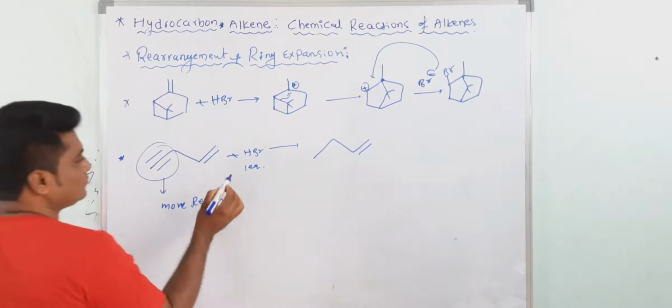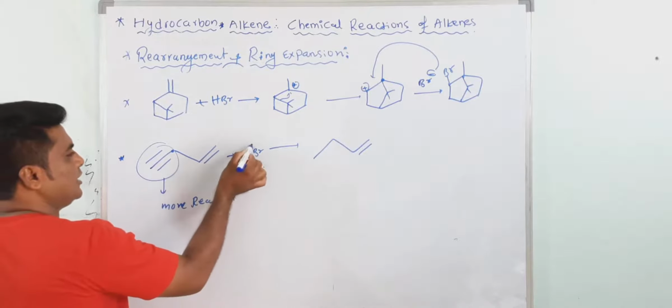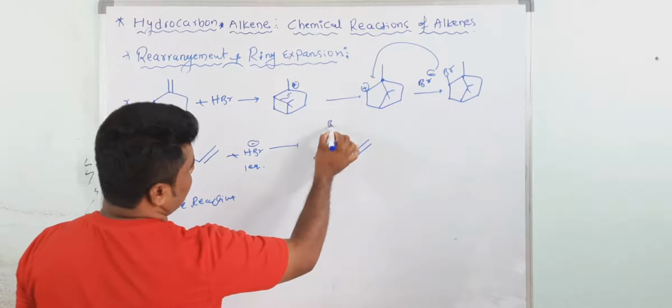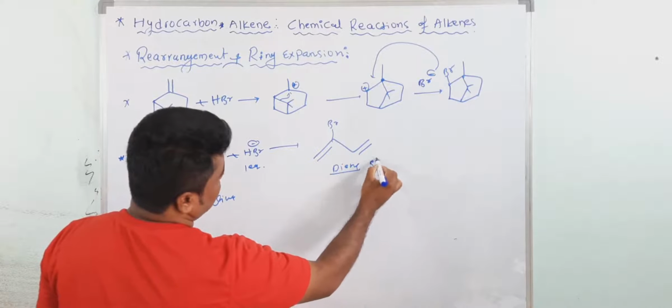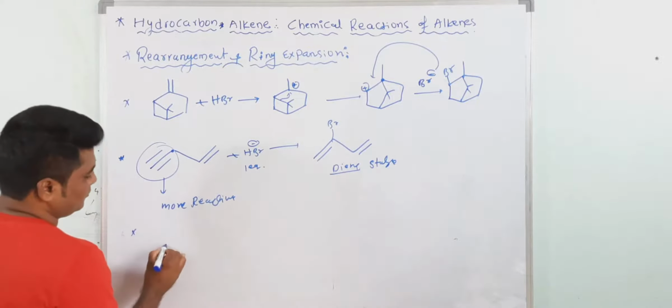See here, according to Markovnikov rule, the negative part goes to that carbon atom which contains less number of hydrogen atoms. See, this is called a diene, a stable product. See one more example.